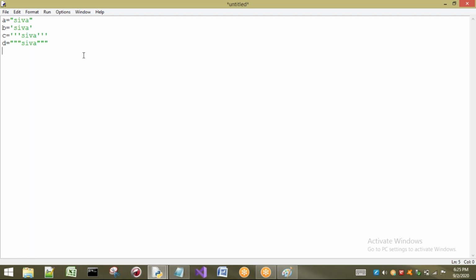Next, I want to store multiple lines. For example, e equal to, I will give some space here. What do I want to print? I want to take a multi-line string. So I will first try to take multiple lines in single quotes: hi, this is, enter, multiple line.